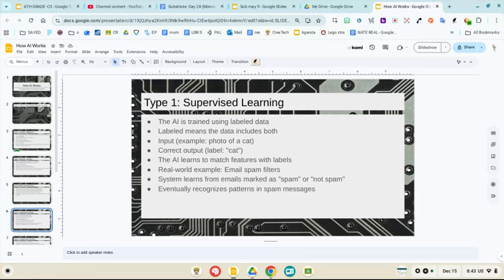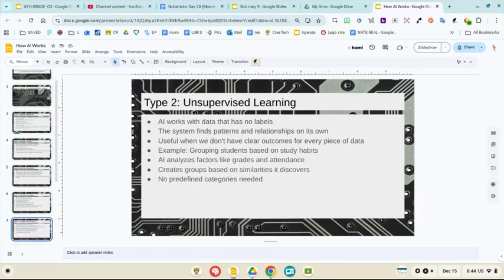And then over time, the AI learns to match features with those labels. Another real world example was email spam filters. The system learns from emails marked as spam and not spam how to recognize new emails that come into the system by looking at the patterns that it had learned.